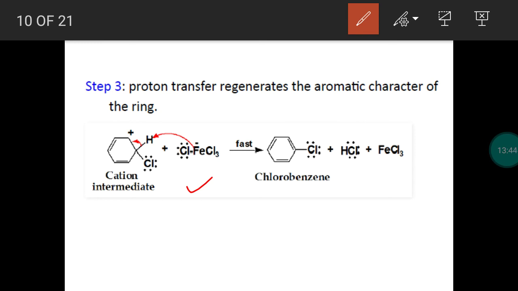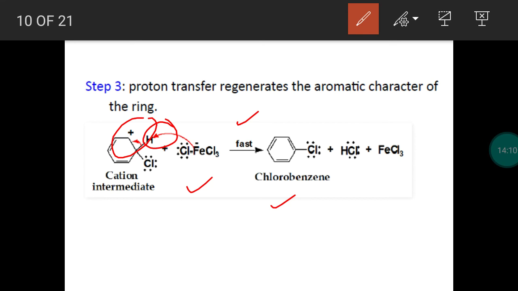tetrachloride ion. Okay. So now this has the ability of abstracting the proton. Hydrogen can be easily removed as H plus. So to balance the positive charge on the carbon, hydrogen is leaving as H plus, or we can say the catalyst is abstracting the proton and the reaction will be a fast reaction. We get chlorobenzene as a product. So this is substituted product.